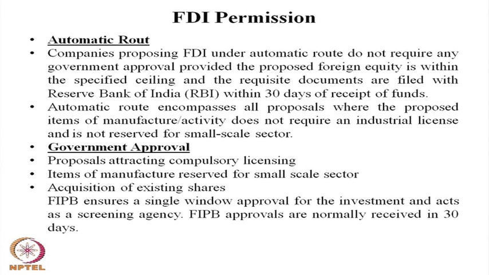Here the proposals attract compulsory licensing, because these are reserved list items where foreign direct investments are coming. The government has to give the license for foreign direct investment in that sector. These are primarily applicable to the small scale sector, where foreign direct investment is not allowed.